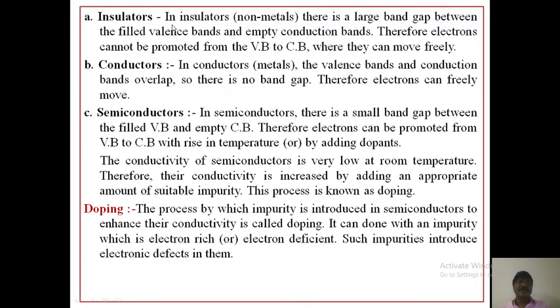Insulators. What are insulators? Insulators means non-metals. There is a large band gap between the filled valence band and the empty conduction band. Therefore, electrons cannot be promoted from the valence band to the conduction band, where they can move freely. That is insulators. Conductors. In conductors, the valence band and conduction band overlap, so there is no band gap.